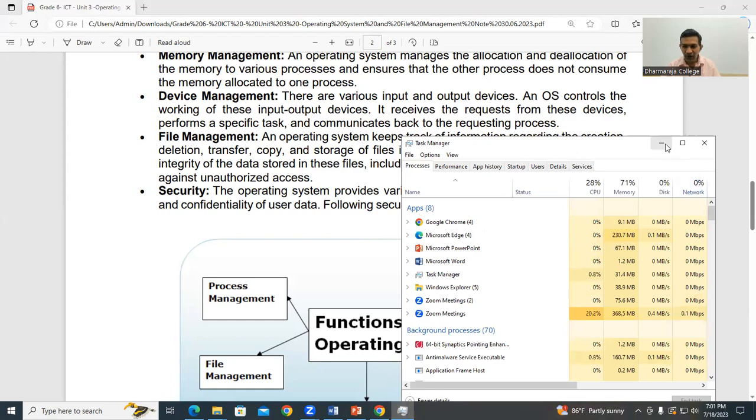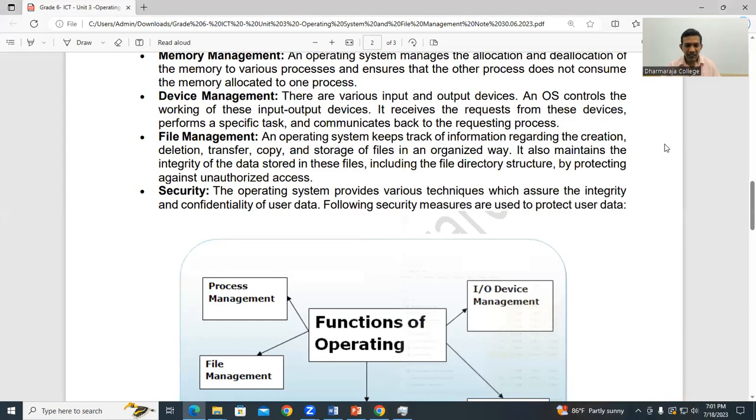Okay, we come to the next point. It is the device management. Now you have typed some words in an application, or maybe drawn some picture through an application. You have typed a letter through MS Word. After doing that work, you want to take a printout.